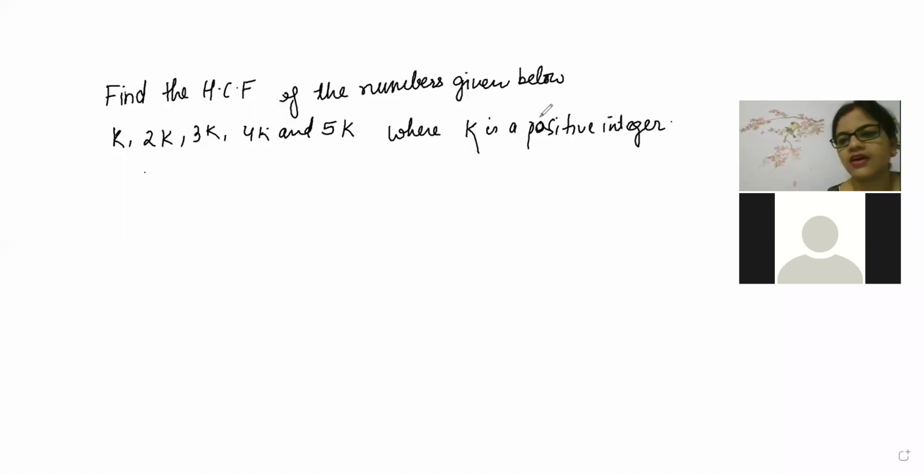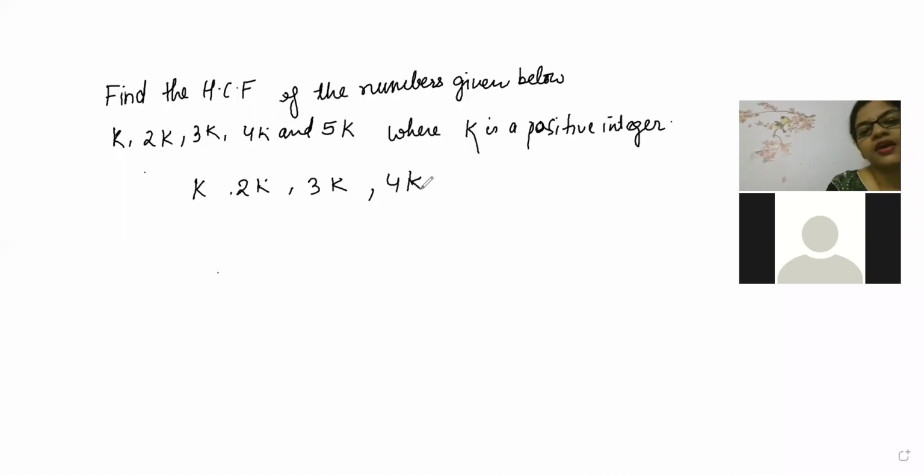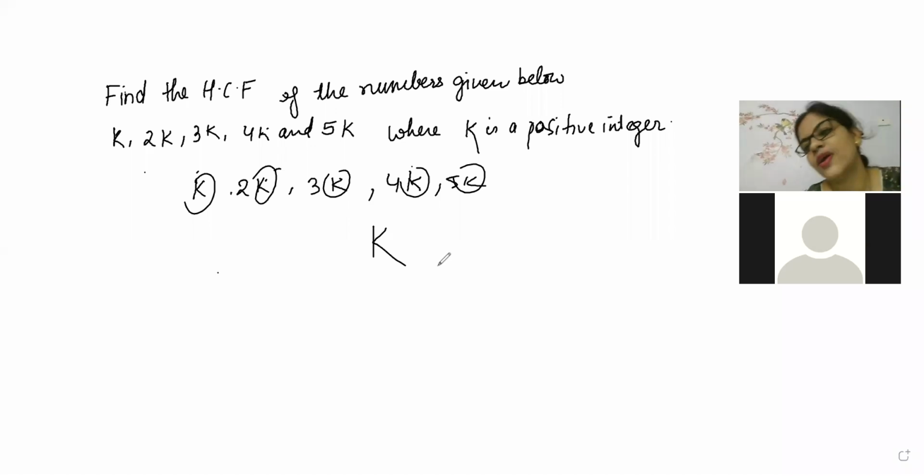Where is Ajay? Now, beta, K, 2K, that is 2 into K, 3K, 3 into K, 4K, 4 into K, 5K, 5 into K. So only K is coming common. So HCF is K. 1 mark question. Which year did this question come for 1 mark? 2015.